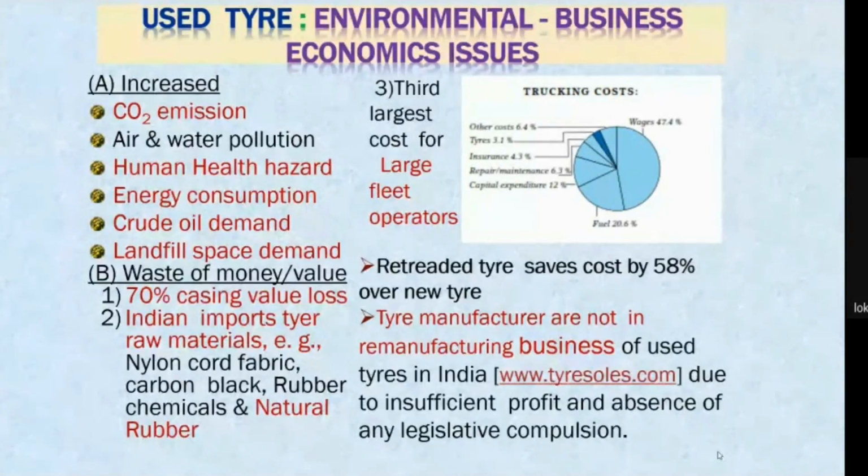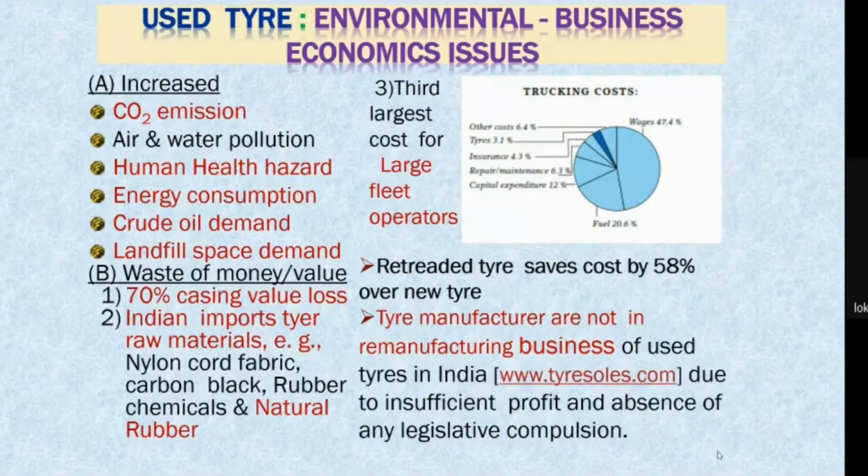Only the worn out component, the tread, is the problem. So if we change the tread after it wears out, we can use the casing again. So remanufacturing is that we provide a new tread on the used tire so that we can use the same casing, and the tire becomes similar to a new tire. So this is known as tire remanufacturing.